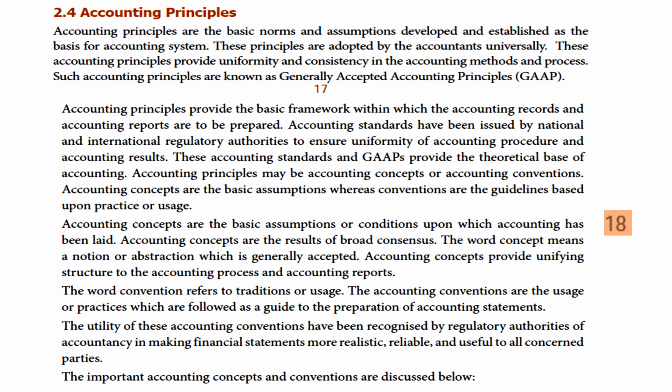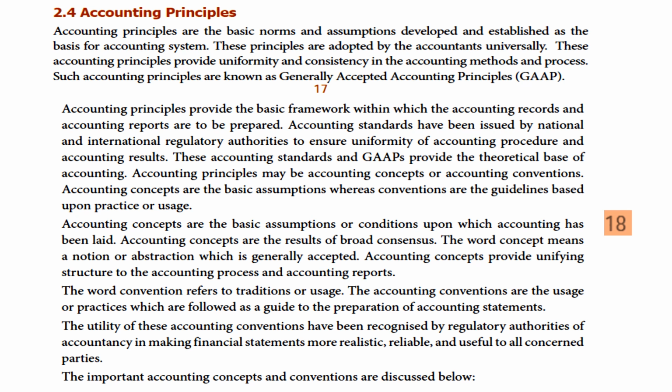These accounting standards and GAAP, generally accepted accounting principles, provide the theoretical base of accounting. Accounting principles may be accounting concepts or accounting conventions.